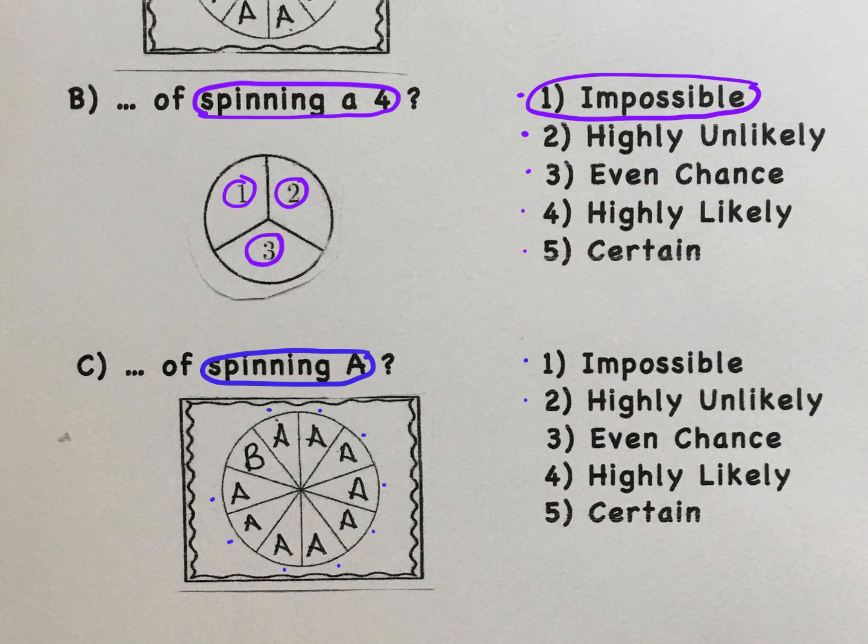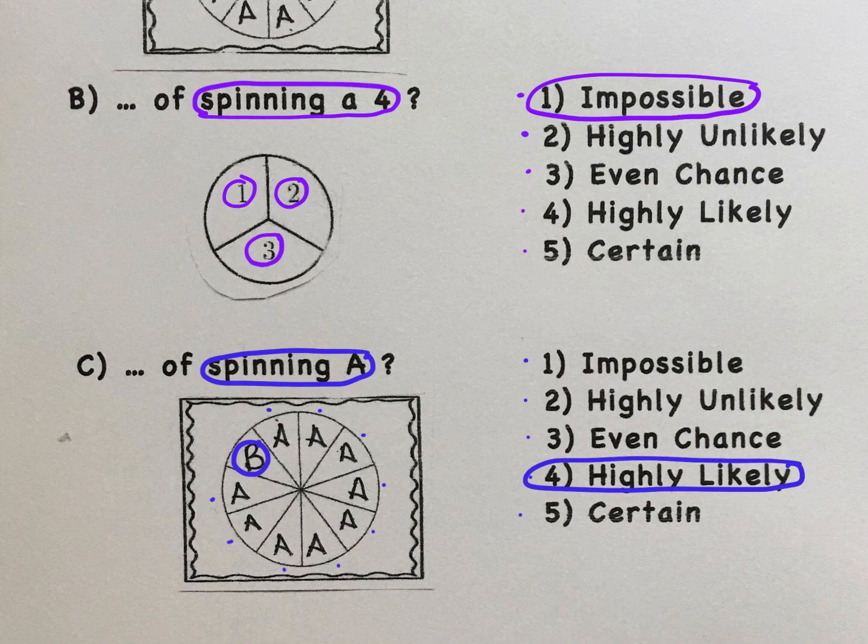Is it highly unlikely, an even chance, a highly likely chance, or is it certain? Take a moment and circle the correct answer. You should have said highly likely. It's not certain it's going to happen because you could spin that B right there, but it is highly likely. There's a very strong chance.